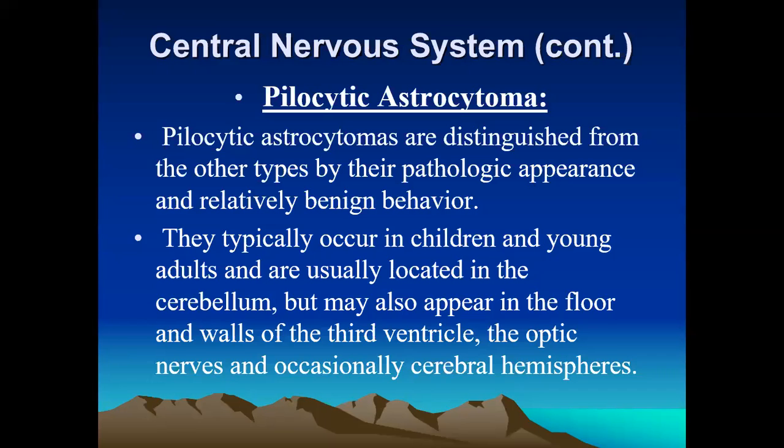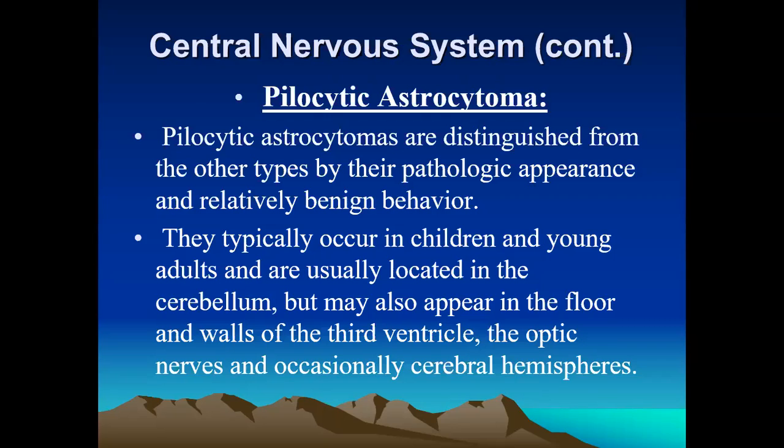They are usually located within the cerebellum, and may also appear within the brain stem floor, and they can also occur within the cerebral hemisphere.